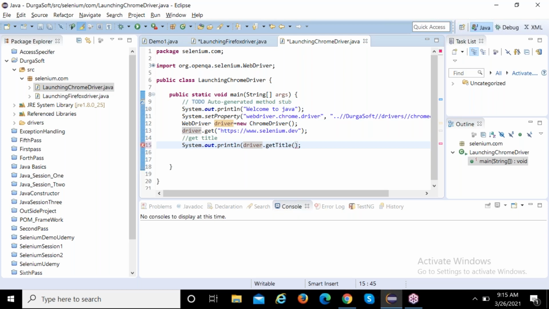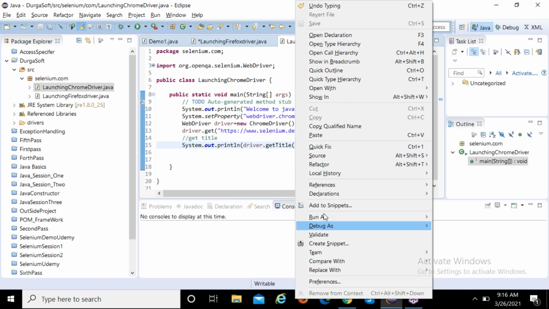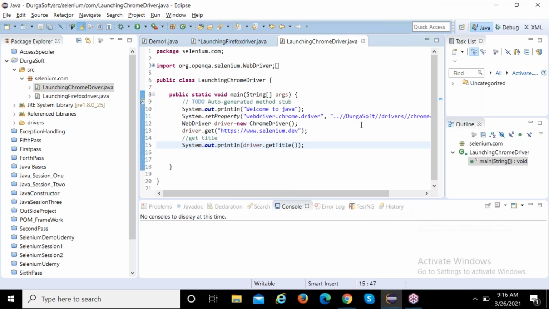See your code, see how she is writing very systematically, line by line. You need to write the code like that. One line left side, one line right side, one line middle. If you write like that, the impression will be good. Okay, Control S, run it. Run as Java application.